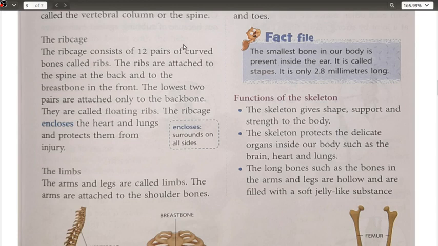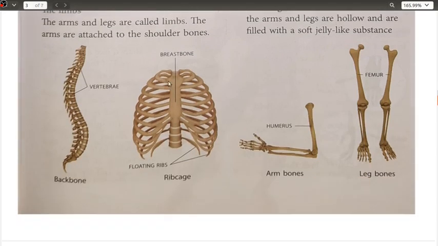Okay, next, moving ahead, let us count whether they are actually 12 and it is not like this. Let us see here, this is the entire structure of your rib cage. Let us try to count this. Starting from the first one, we will count on one side only, then multiply it by 2. Just see here: 1, 2, 3, 4, 5, 6, 7, 8, 9 and 10. Is that clear? So 10 are in the front and 2 are floating.